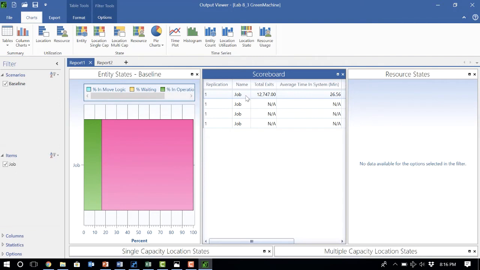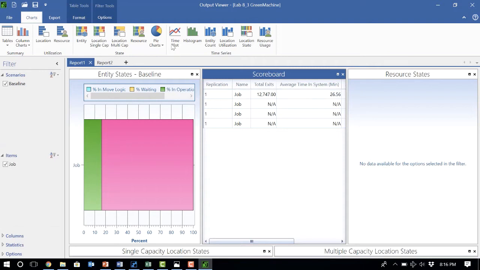So I have created 12,000 jobs, or 12,000 jobs have left the system in this 250 hours, and the average time in the system is 26 minutes. Okay, so what I want to do now is to create a time plot of the working process.